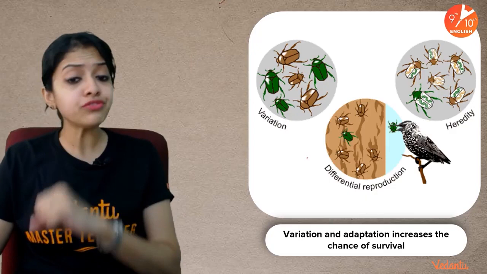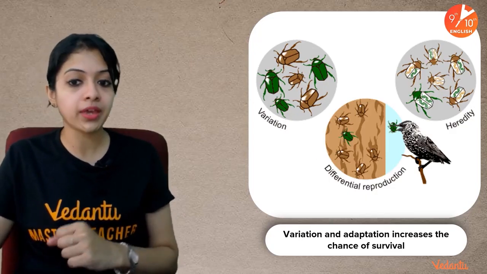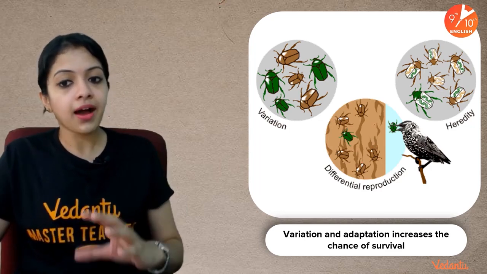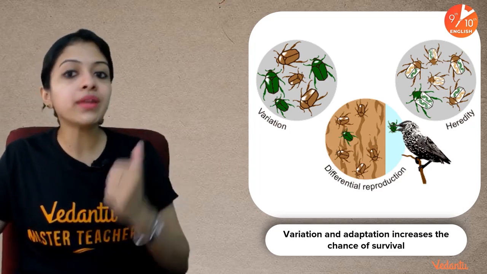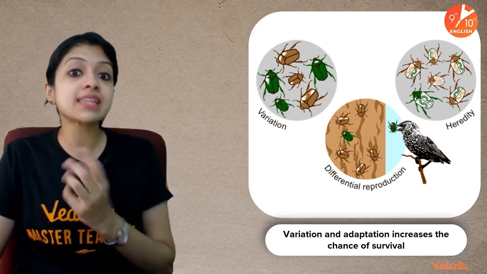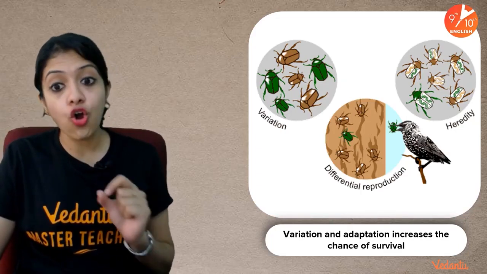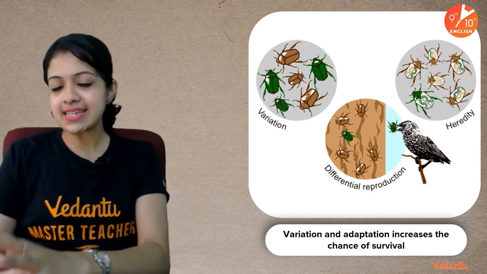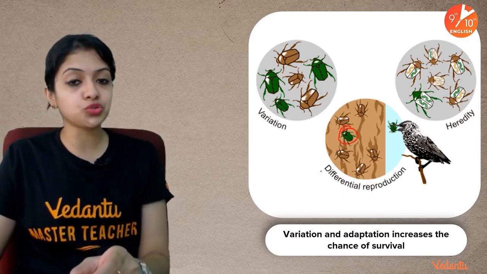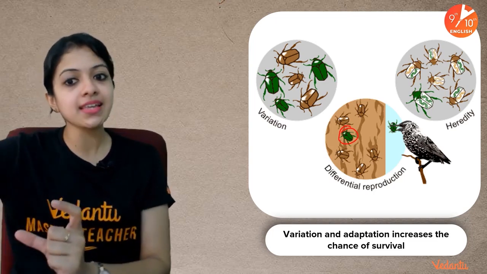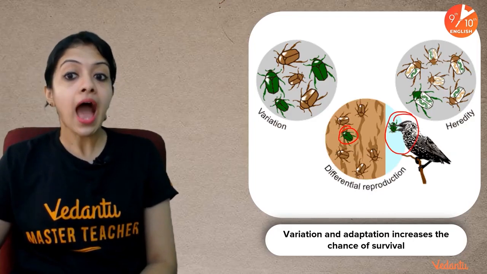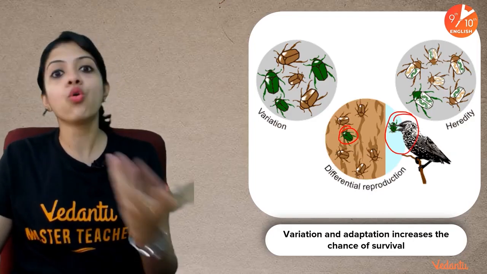Now, consider this example: imagine that they are living in an environment wherein the background is brown in color. The brown colored insects have a survival advantage there because they are not very easily seen by their predators, whereas the green colored individuals are seen contrasting against their background, and because of this their predators are able to catch them more easily.